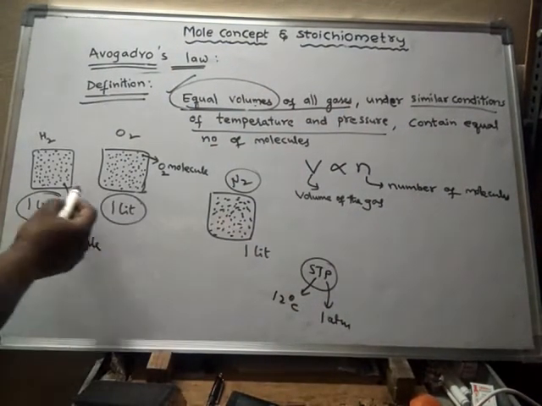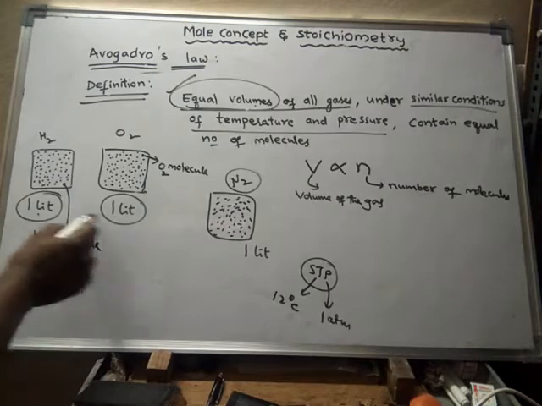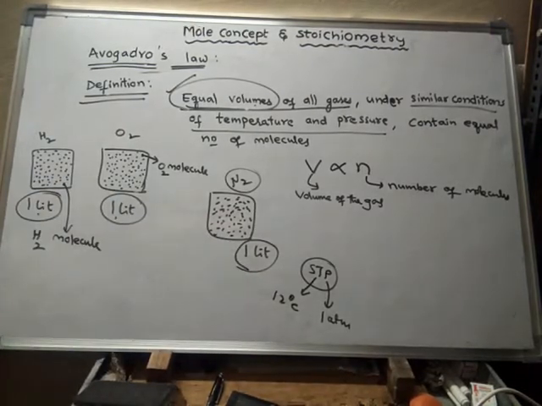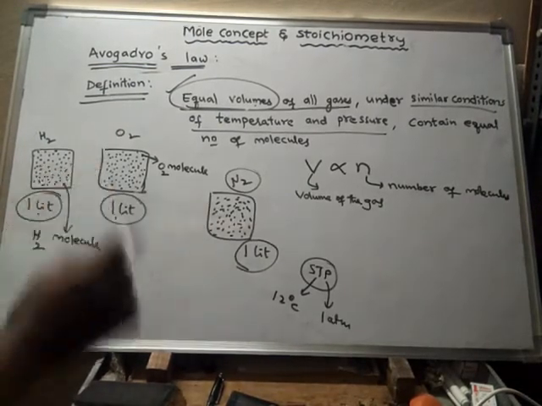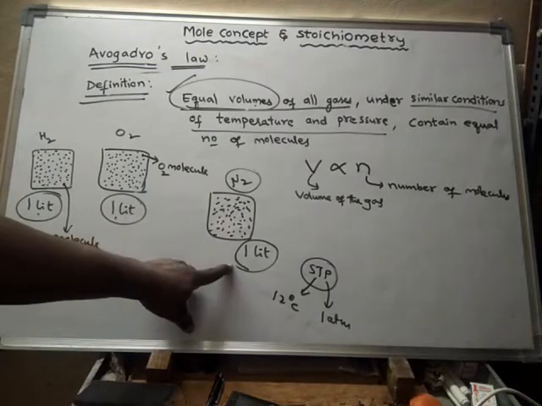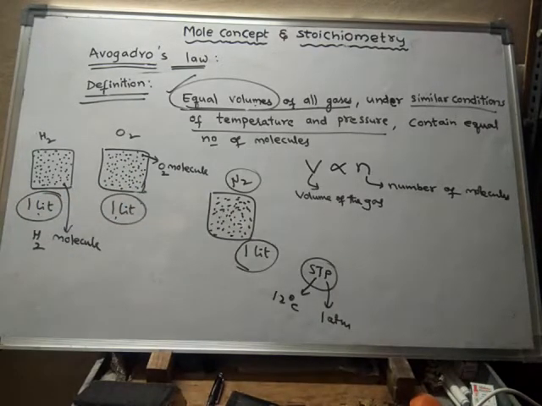Now if you take different gases under similar conditions of temperature and pressure, when they are in equal volumes, then the number of molecules present in all of them will be equal. That is the law given by Avogadro, called Avogadro's law. That means equal volumes of all gases will have equal number of molecules.